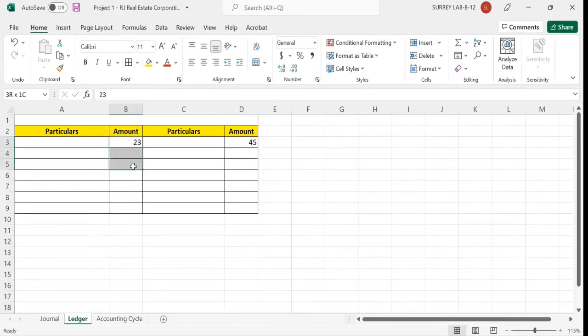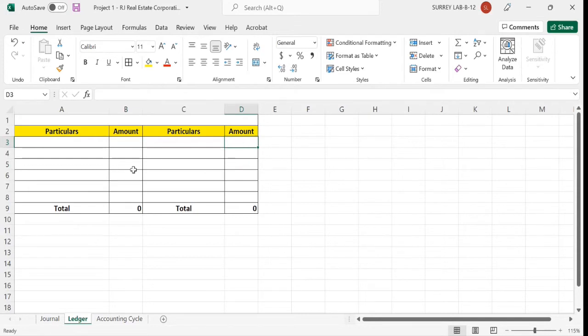For this, click on this one, select the whole range of cells, and then click it here, and the total comes automatically. Same with this one: select it, Control E, and the total comes automatically. Here I'm going to write total, and also here. I'm going to put this total in the center, select it, and Control B is for bold. I'm going to delete this 23 and 23.